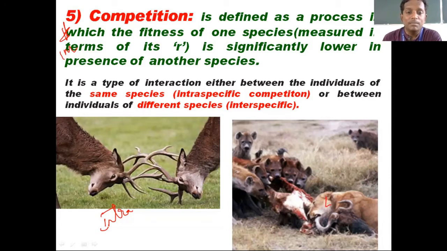So sometimes hyenas may win, or else sometimes this lion may win. Sometimes if there are more in number these hyenas, lion will leave that food and it will go off. So there is a competition for them for the food there. Two different species, interspecific competition. But here if you see in the first one, once this may win or the second time this may win. Understood? So these are the two types of competition.